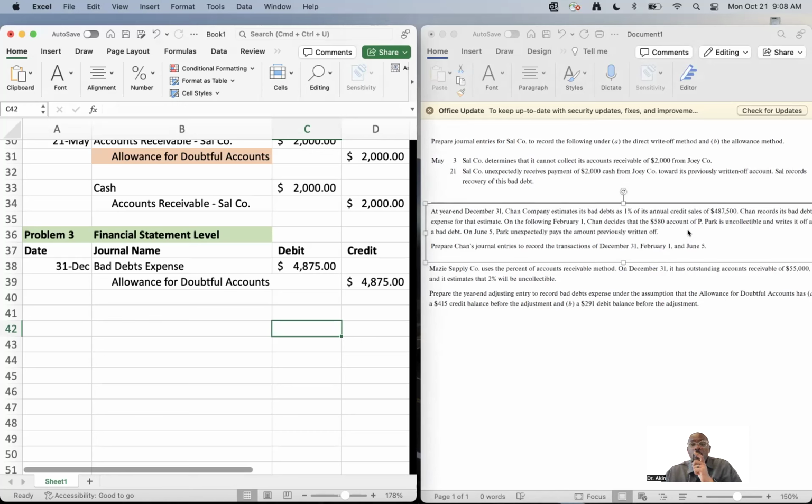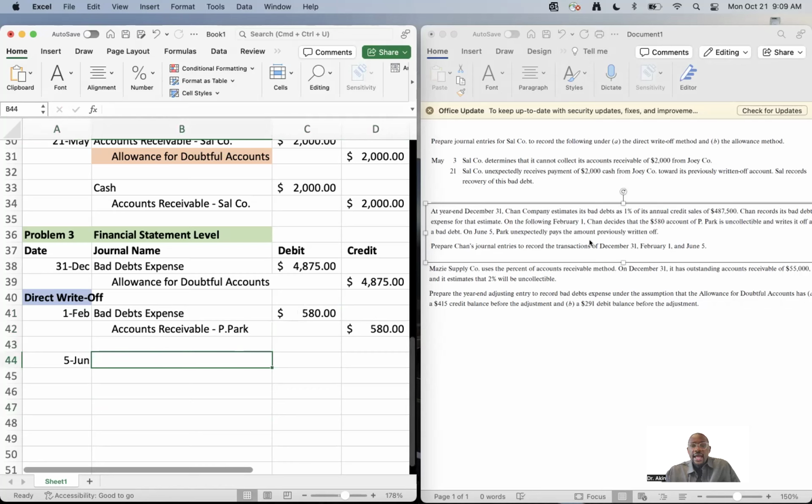But then it says, on June 5th, it looks like they unexpectedly paid us. A couple months later, they paid us back. So what do we need to do? Yes, you got it. We need to put it back on P Park's accounts receivable account, since they owe us the money. In other words, we need to reverse what we did in February.